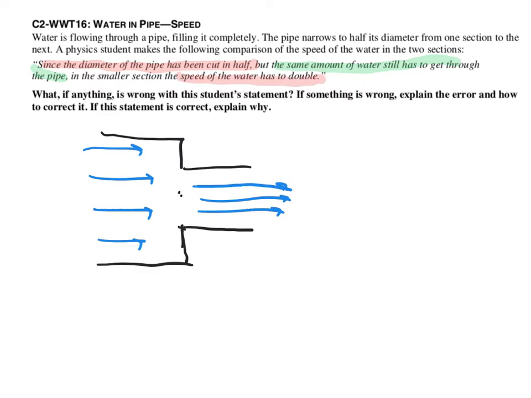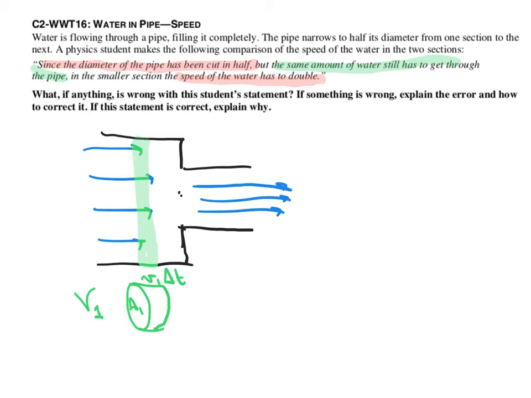Because what we're really saying is, imagine you have some volume of water, think of it as a disk of water, and that disk would have a volume, called volume 1, which is the area 1 times V1 delta T.